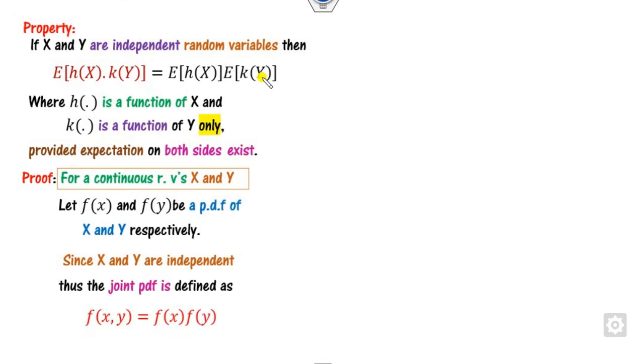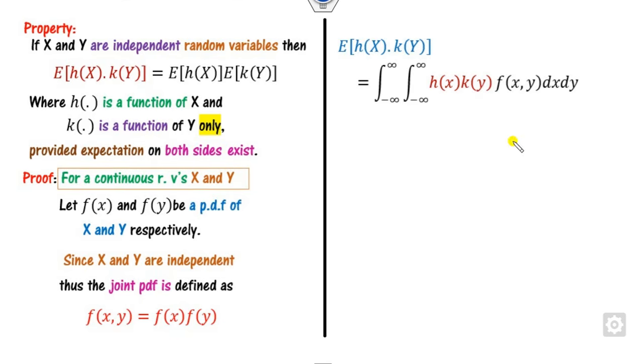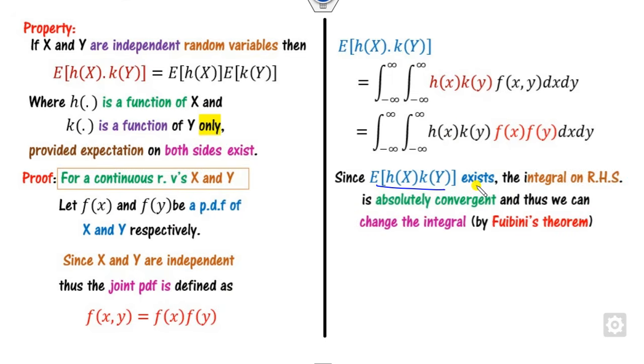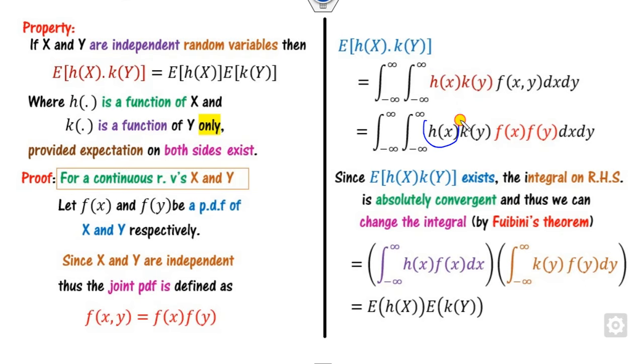The proof is again very simple. The same way we can start; because of the independence we can write it this way. We can start from the left hand side and substitute the value of this as here. Now what is the meaning of that? Because the expected value of this exists, it means the integral of this value is absolutely convergent. Once this is absolutely convergent, we can change the order of integration by using Fubini's theorem. That is, we can consider the part of x with respect to dx, and this is nothing but the expected value of this, times the expected value of y. So this is the way you can think about the expectation of random variables.